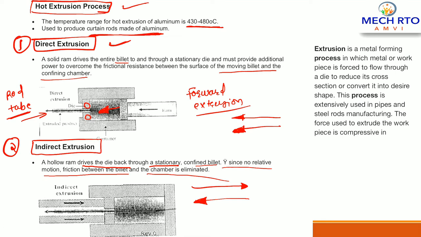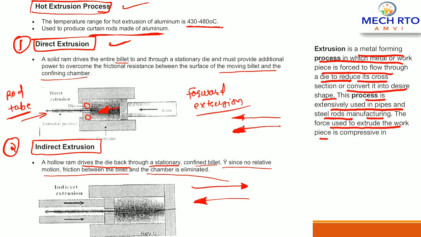Extrusion is a metal forming process in which metal or workpiece is forced to flow through a die to reduce its cross section and convert it into the desired shape. This process is extensively used in pipe and steel rod manufacturing. The force used to extrude the workpiece is compressive force. Remember, compressive force is used to extrude the material. In hot extrusion, we supply heat to the material, so the material is preheated and ready for extrusion.